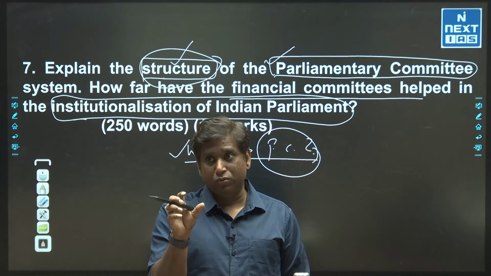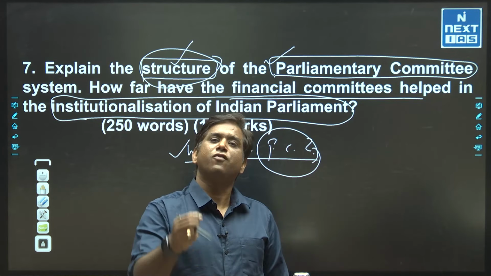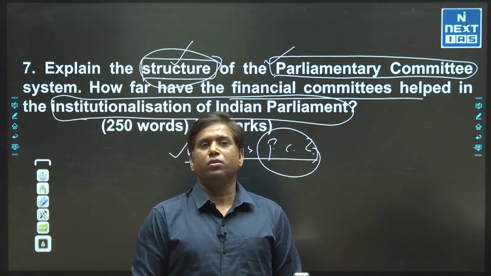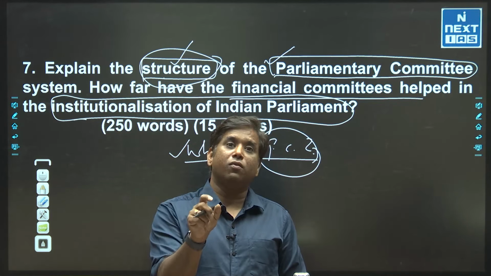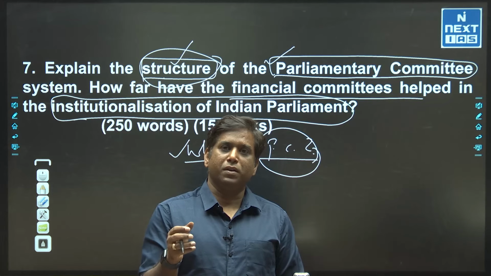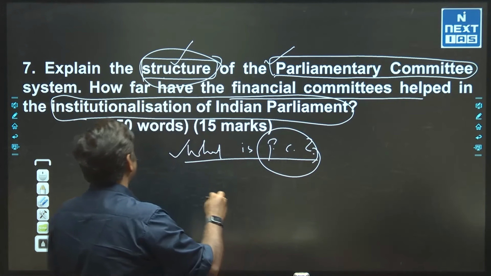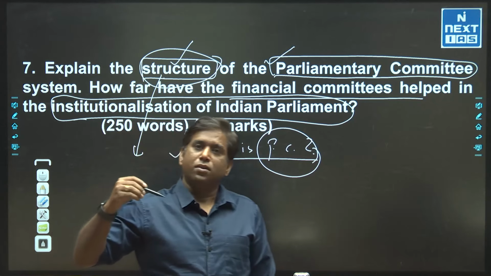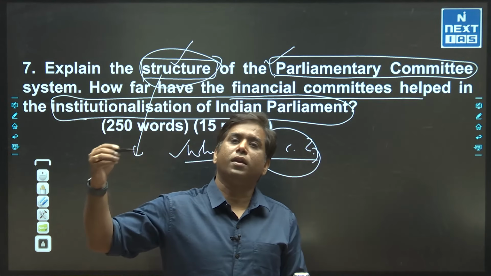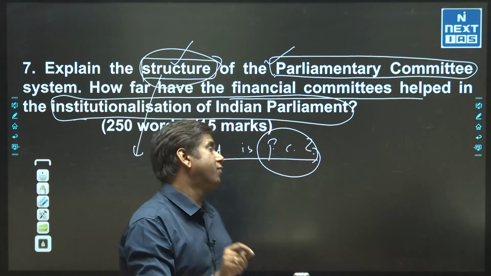But when they are elected by the house, that is very specific, and that is on the basis of proportional representation. Now you understand, financial committees are among those committees where members become part of the committee through proportional representation. It means that in the structure there is representation of various political parties as per their strength in the house. So that was the key term they are looking for.